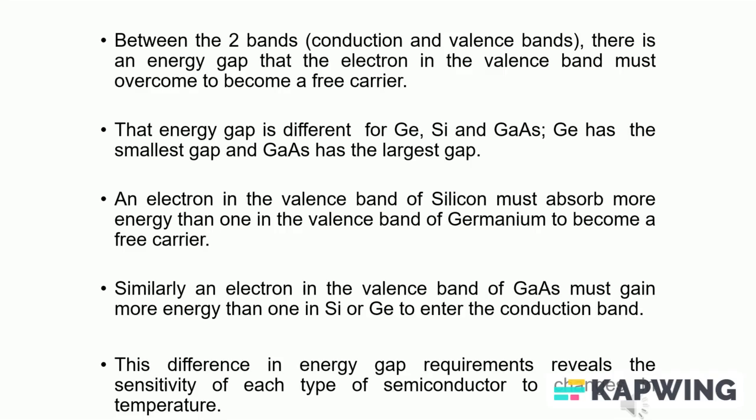Similarly, an electron in the valence band of GaAs must gain more energy than one in silicon or germanium to enter the conduction band. This difference in energy gap requirements reveals the sensitivity of each type of semiconductor to changes in temperature.